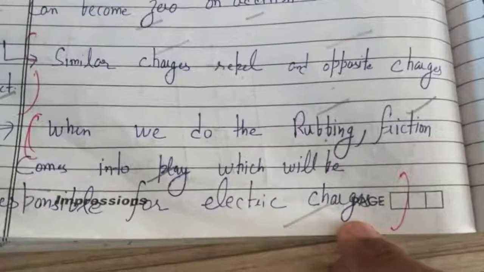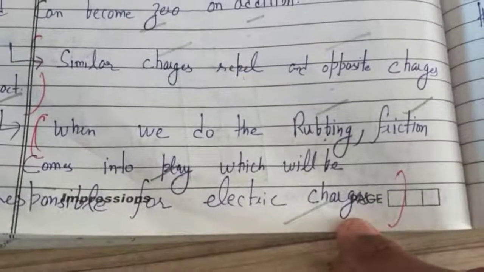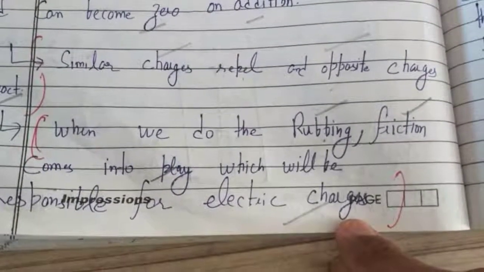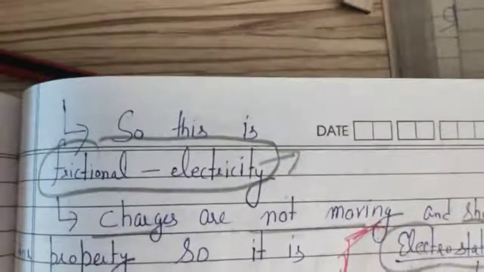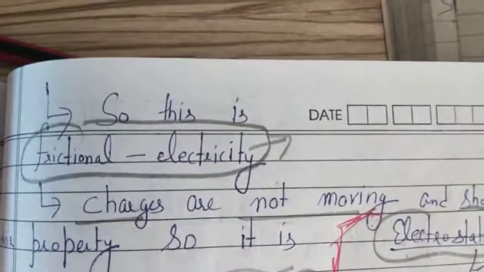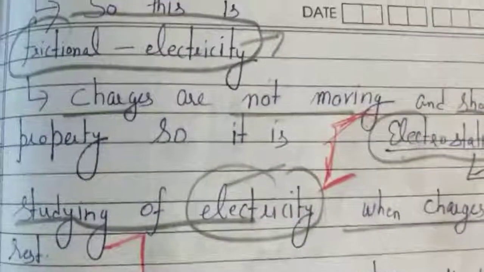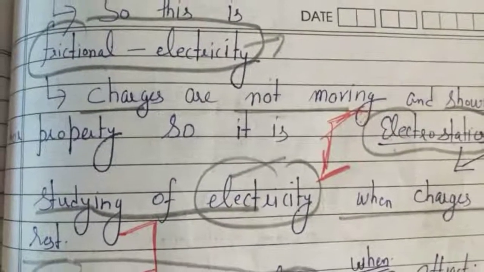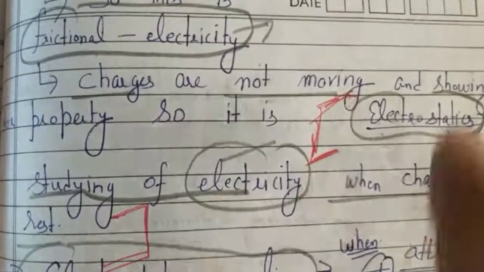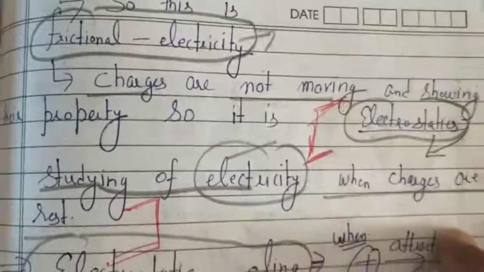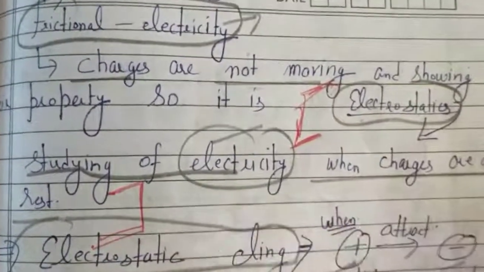Due to electric charge, electricity develops. This electricity is known as frictional electricity. But the charges on the scale are not moving, so they are charges at rest, and studying charges that are at rest is electrostatics.